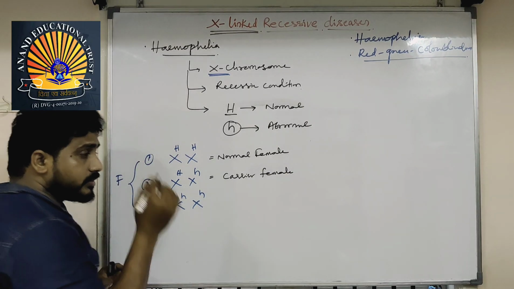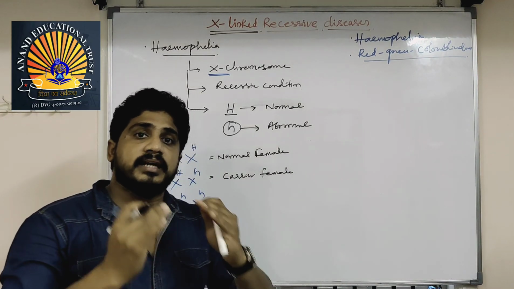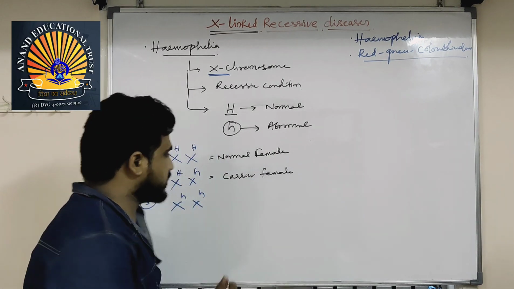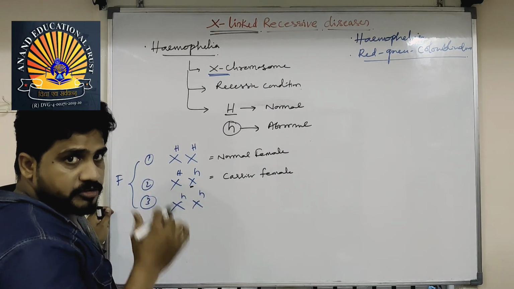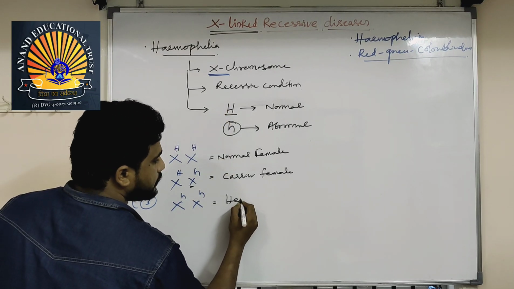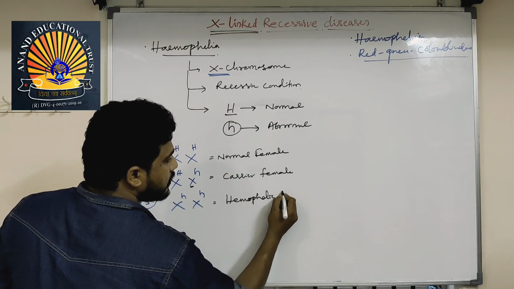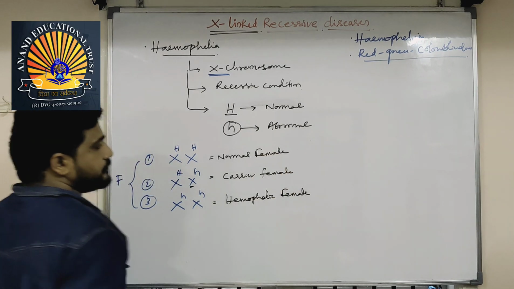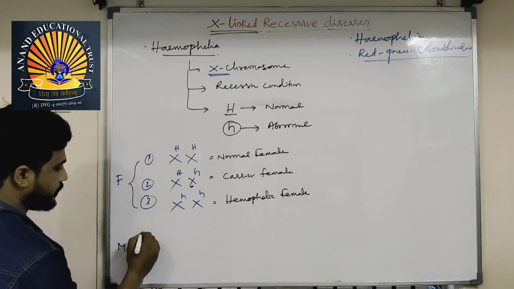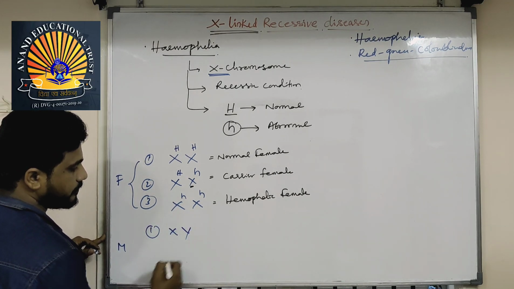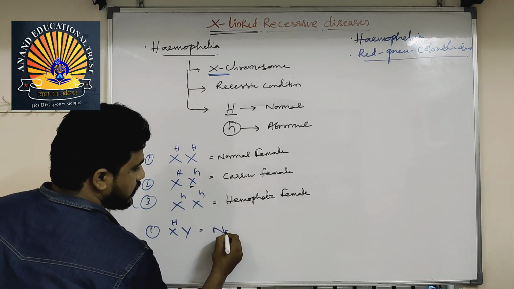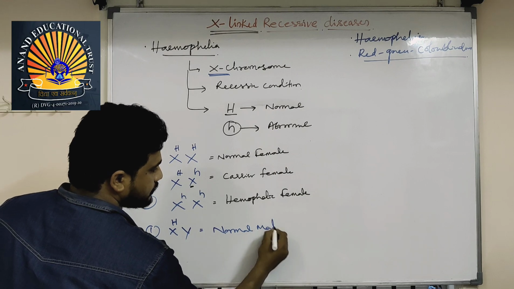Carrier female means the female is not affected, but that female is able to transfer the gene to the next generations. Why? Because they have 50% of it. The third one is simply a hemophilic female. Whereas in the male, condition 1, X with capital H, is a normal male.